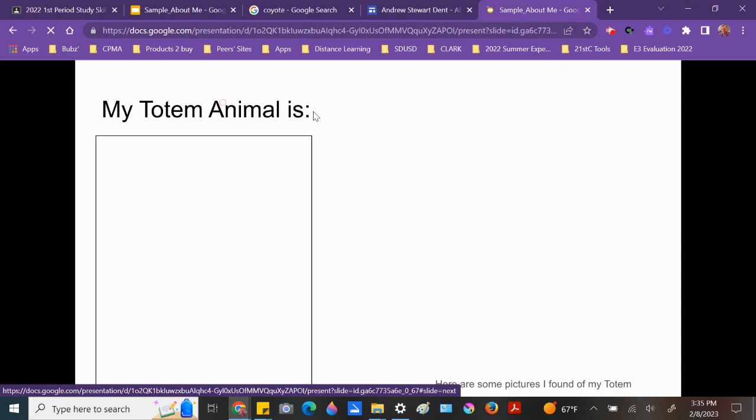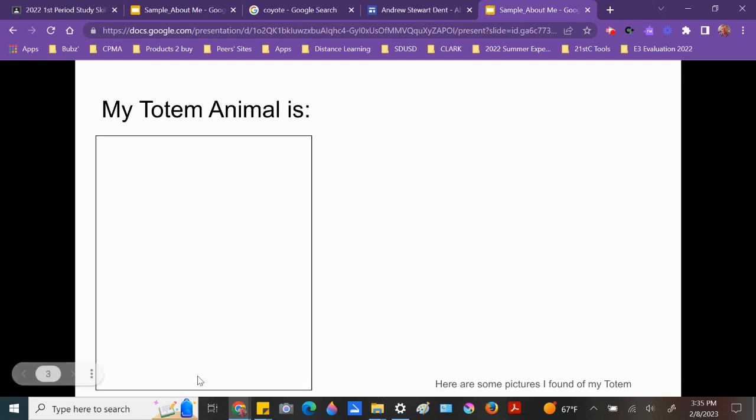My totem animal should be a picture of your totem animal here and a description here. A lot of you typed in the name of the animal or the type of animal, but I asked you to copy and paste the paragraph of what the animal was and also include a link.